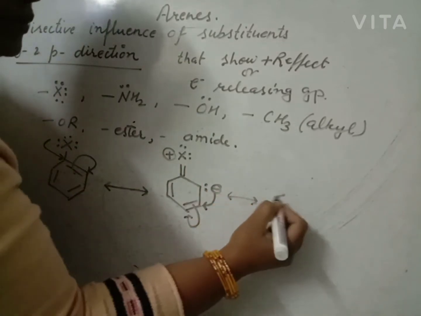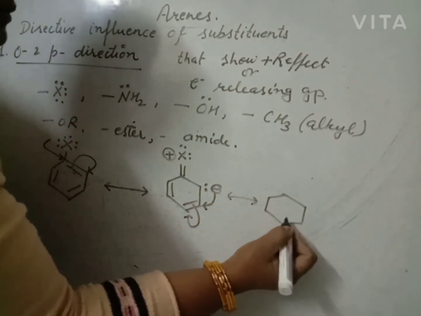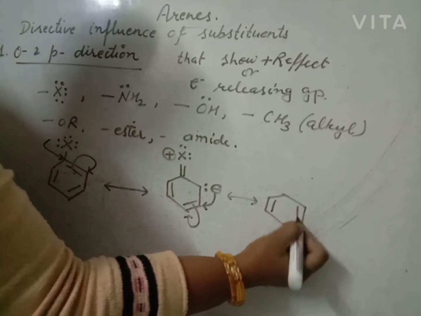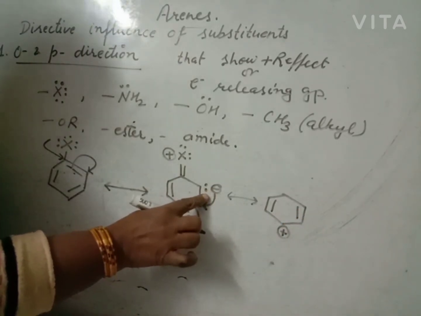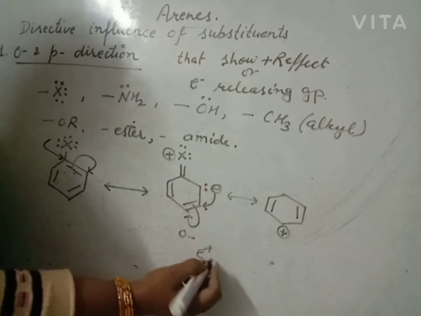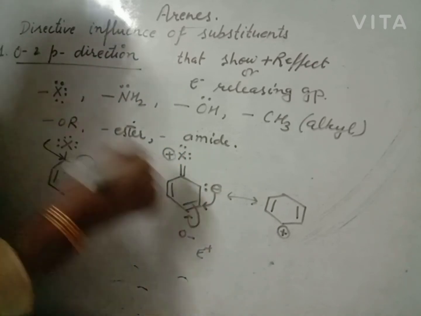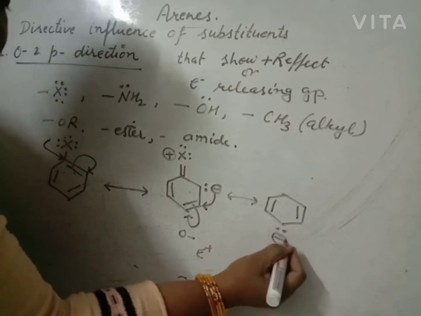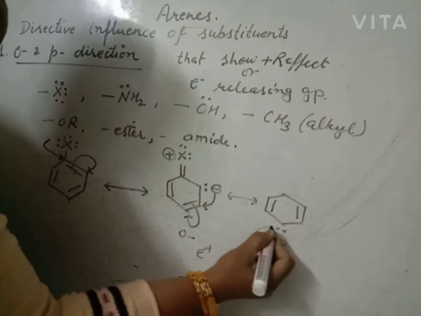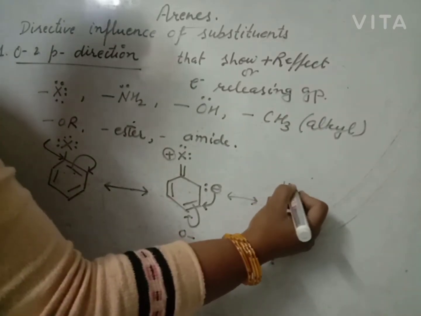Now you have another position where the electrophile will attack, the para. This one is ortho, because ortho has extra electrons, so the electrophile easily attacks the ortho position. Now para has extra electrons, so the electrophile easily attacks the para position.